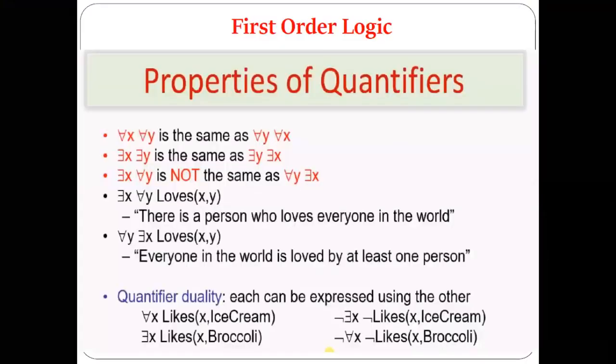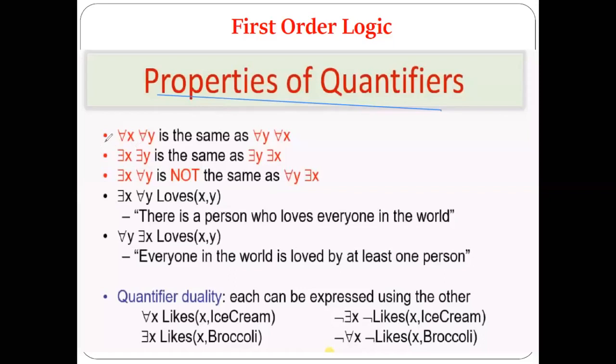Now let's see the next point in first order logic, the properties of the quantifiers. Which are the two types of quantifiers we have discussed? The universal quantifier and the existential quantifier. Quantifiers are special symbols used in first order logic to represent knowledge. Now these are some common properties of the quantifiers.